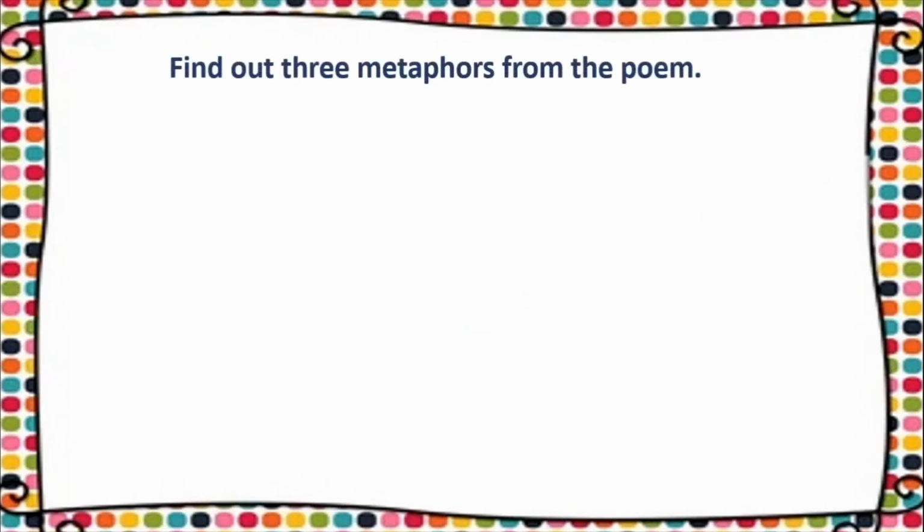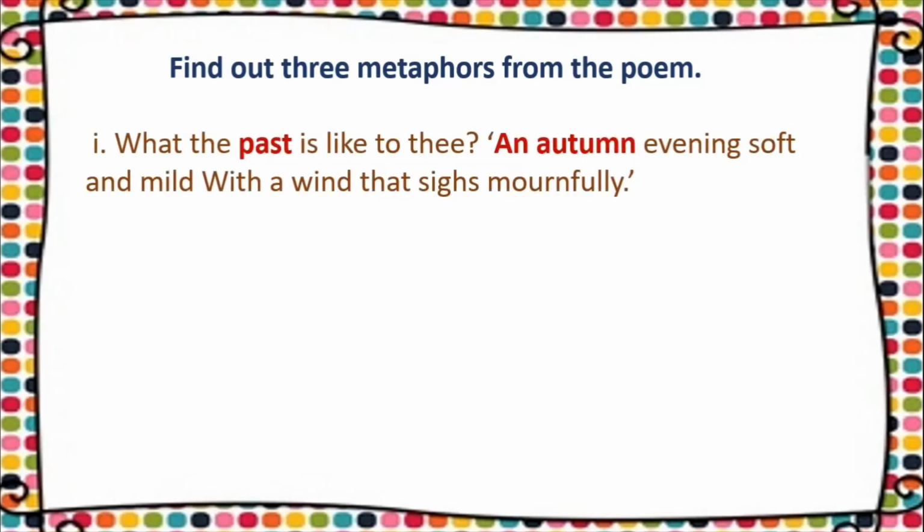Now they've asked us to find out 3 metaphors from our poem today. What are the 3 metaphors? Let us check. What is the past like to thee? An autumn evening soft and mild with a wind that sighs mournfully. So this is the line. So here the past is being compared with the season autumn. So this is the first metaphor which has been used in the poem.